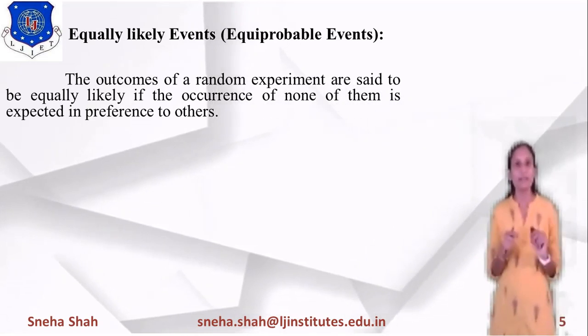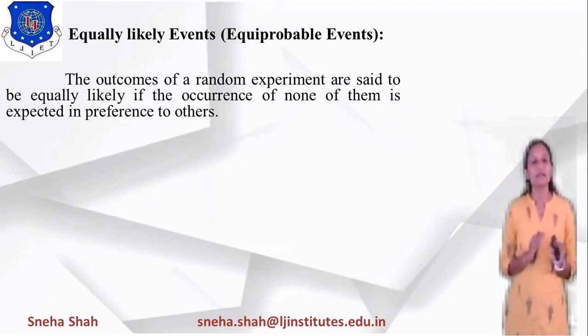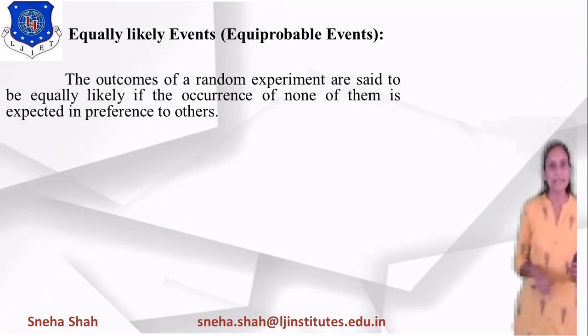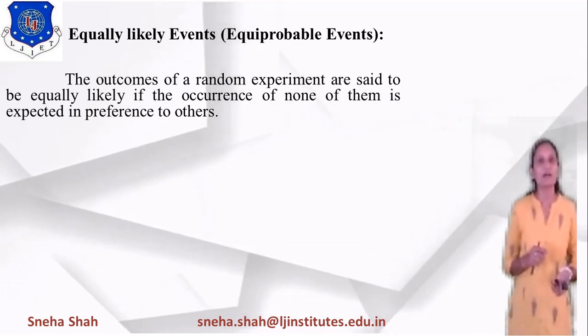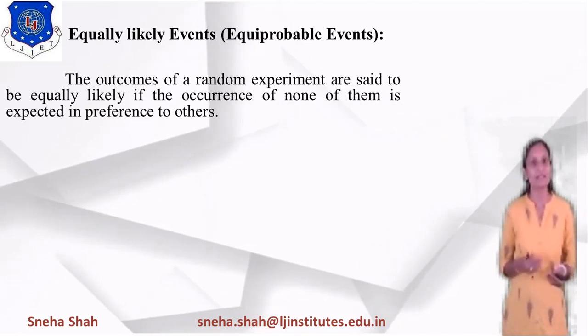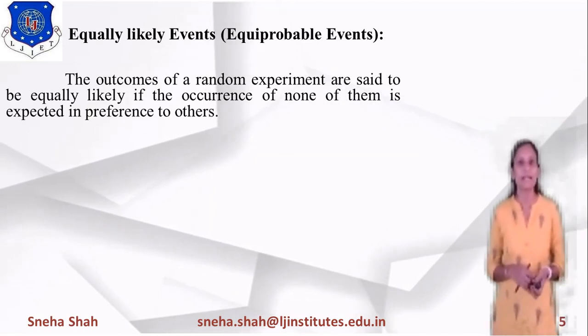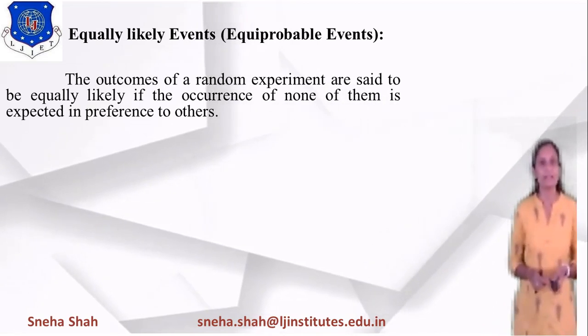Means all have the same probability of occurrence, then they are considered equiprobable. And if the probability of occurrence is different, then it is considered an event other than equally likely. So there is no preference of any event in this.